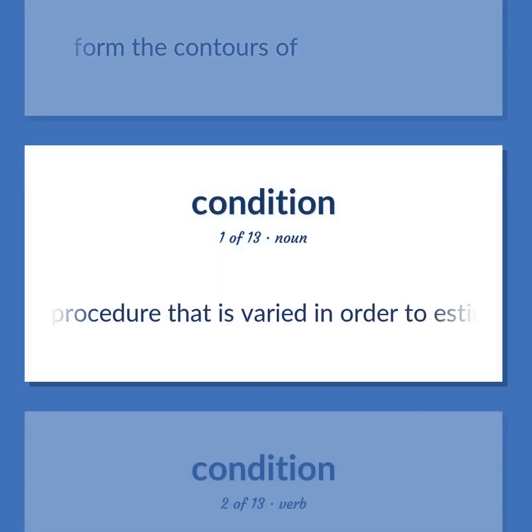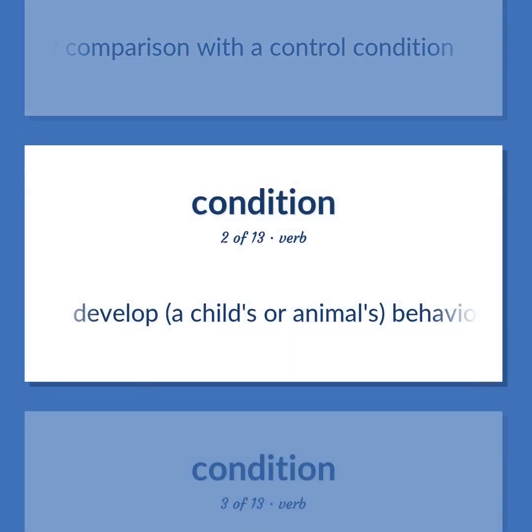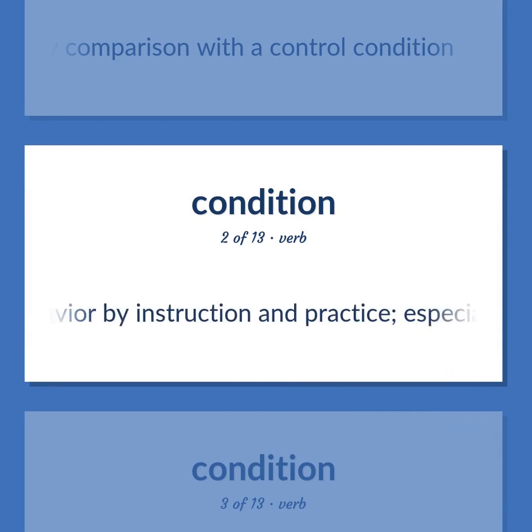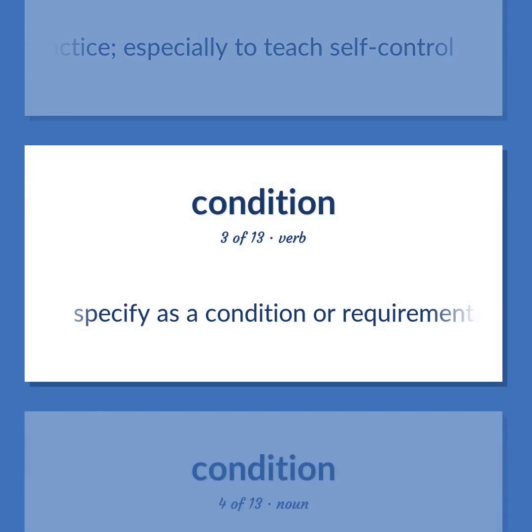The procedure that is varied in order to estimate a variable's effect by comparison with a control condition. Develop a child's or animal's behavior by instruction and practice, especially to teach self-control. Specify as a condition or requirement in a contract or agreement. Make an express demand or provision in an agreement.